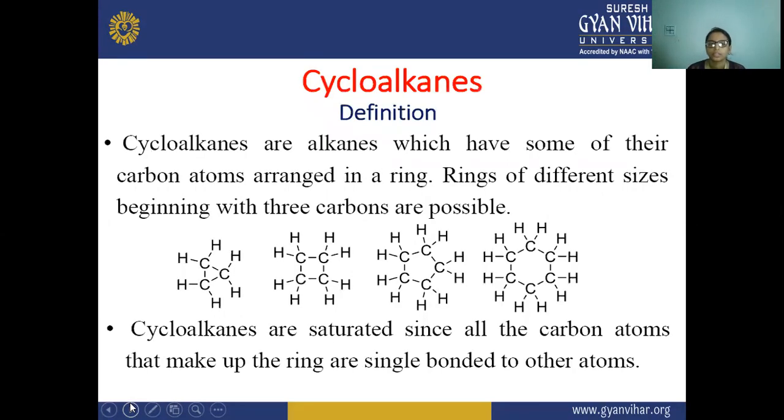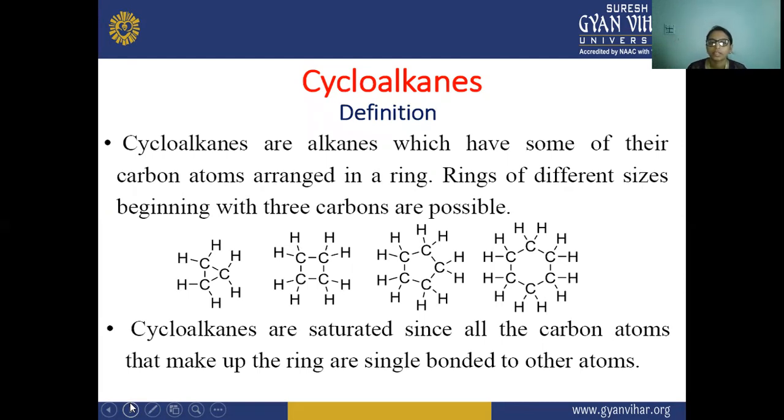So the cycloalkanes. The cycloalkanes are alkanes which have some of their carbon atoms arranged in a ring, and rings of different sizes, beginning with 3 carbons, are possible. It means that cycloalkanes are alkanes which have some of their carbon atoms arranged in a ring.